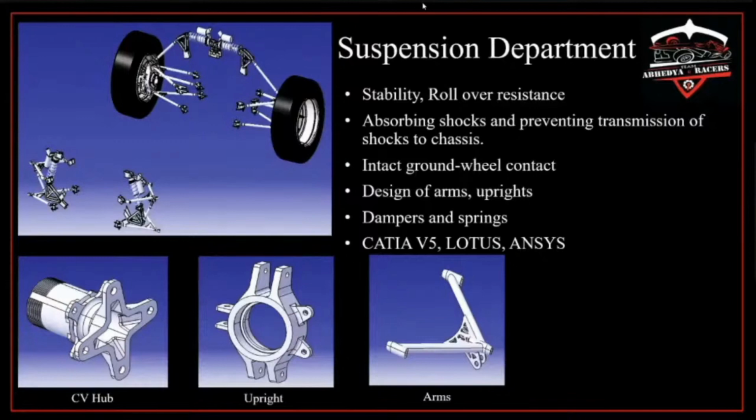Lowering the CG is necessary. Designing of arms, anti-roll bars, sleeves, and bell cranks is done in CATIA software. For visualizing what could happen under different circumstances like bumps, we use Lotus software. This software gives us an idea of the location of the CG and helps us fix hard points. ANSYS is used for analyzing all components.